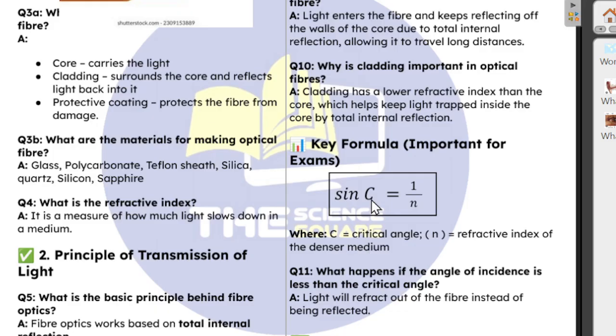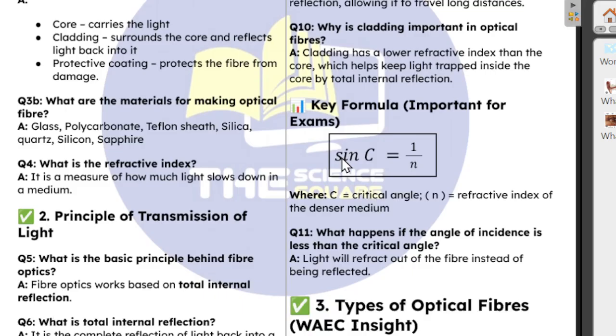1 over n, where c is the critical angle. So to obtain C, all you need to do is substitute the value of n, then take the sine inverse of both sides. For example, we have sine C equals 1 over 1.5.